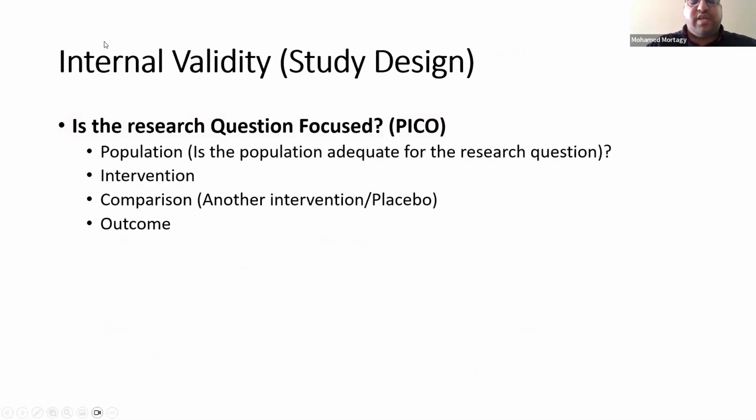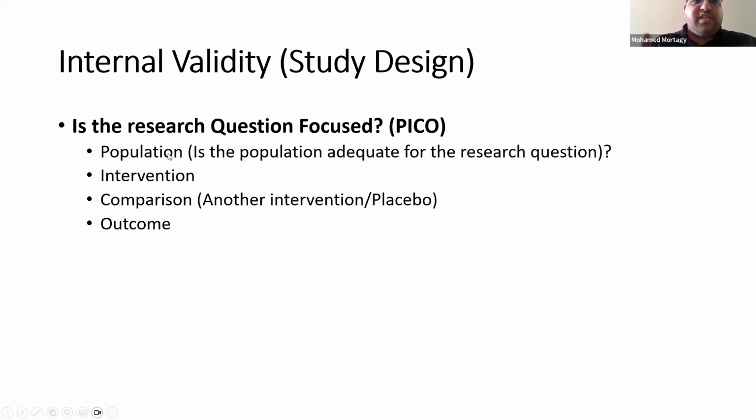Regarding the internal validity, or the study design or the methods, the first question you should think about is whether the research question the authors propose is valid or not. Is it focused? To know if it's focused or not, we follow the PICO approach. PICO means P for population, I for intervention, C for comparison to another intervention, and O for outcome.